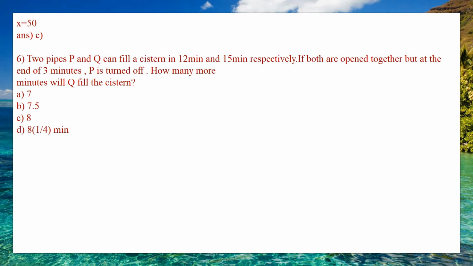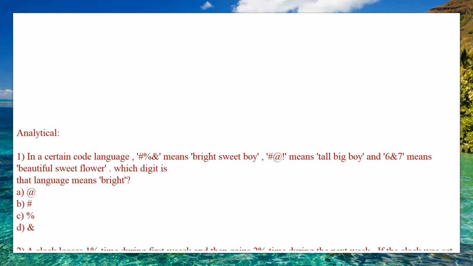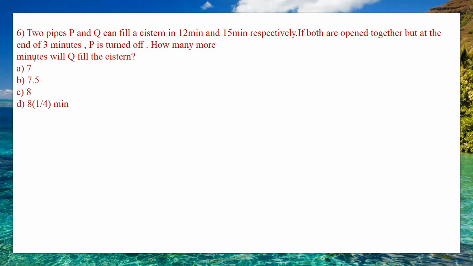So this question is based on pipes and cisterns. They have told that pipes P and Q can fill a cistern in 12 minutes and 15 minutes. The first thing you need to find is the part filled by each pipe.